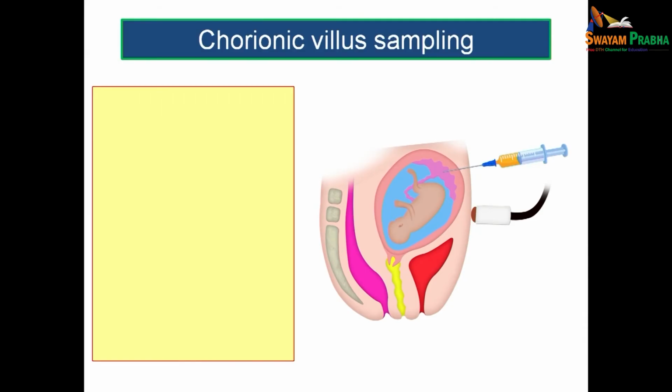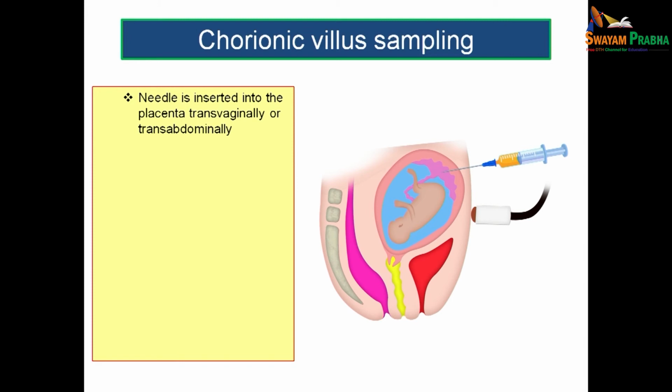Now, let us see another mode of investigation which we do, that is known as chorionic villus sampling. What do you mean by chorionic villus sampling? Chorionic villi means from the placenta. So, what are you going to do in a chorionic villus sampling? You are going to insert the needle into the placenta.